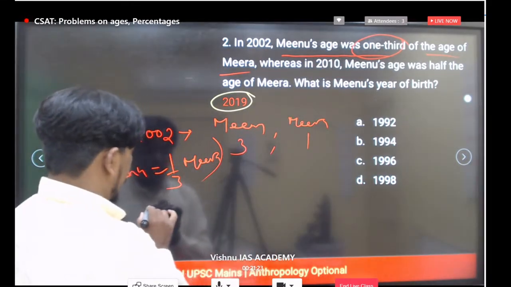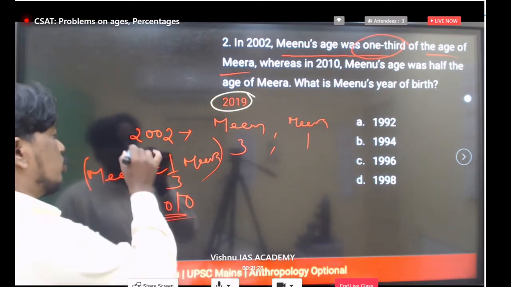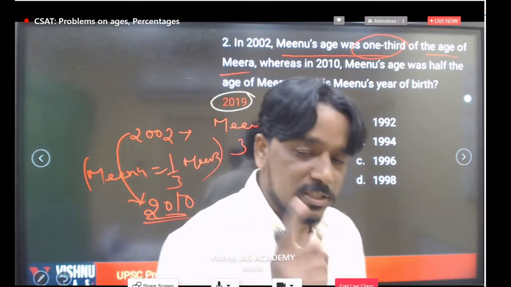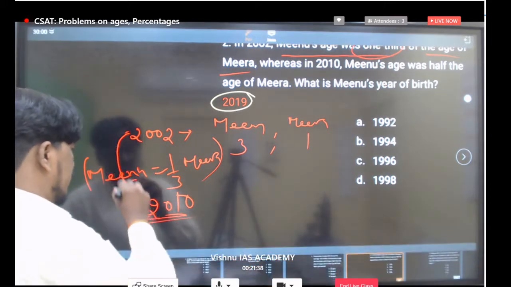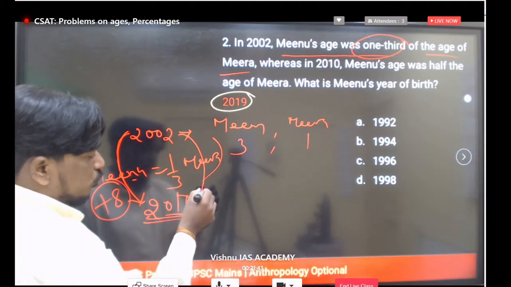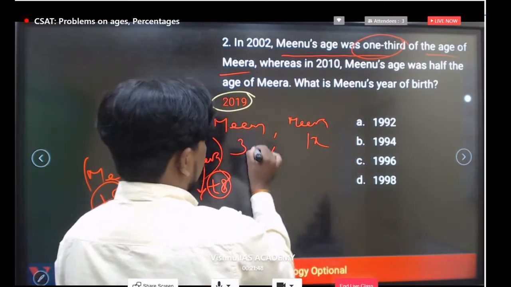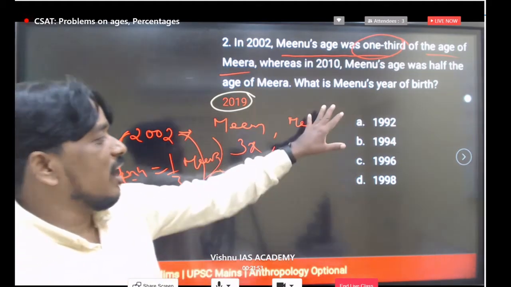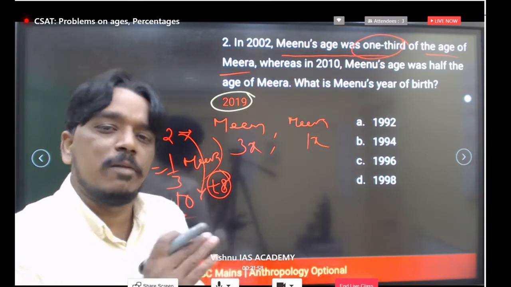Whereas in 2010, from 2002 to 2010 we are comparing, not from birth time, just 2002 to 2010. What is the gap? A total of 8 years gap is there. If you take Meera's age as x, Minu's age becomes 3x because it is 3 times.